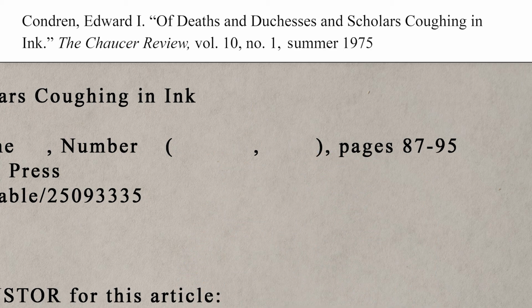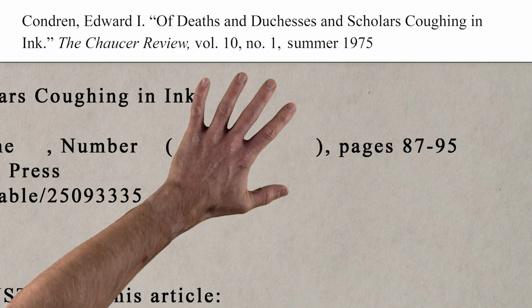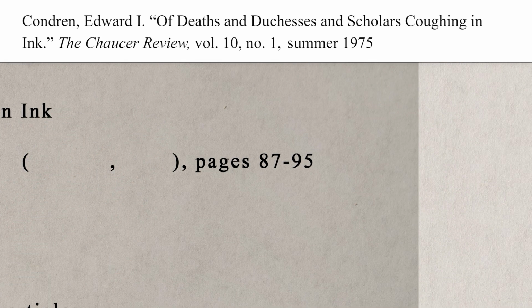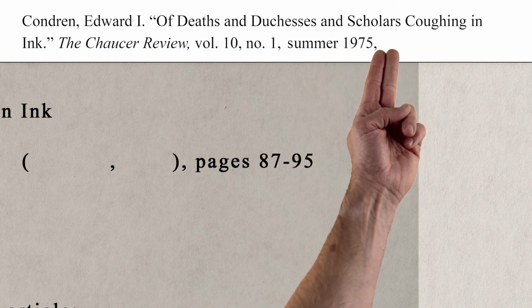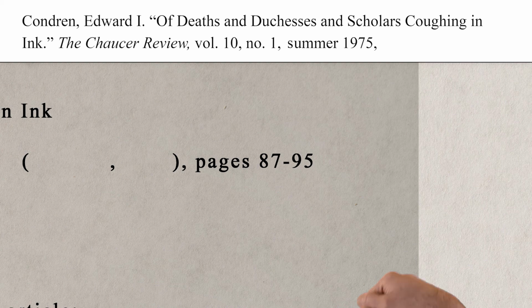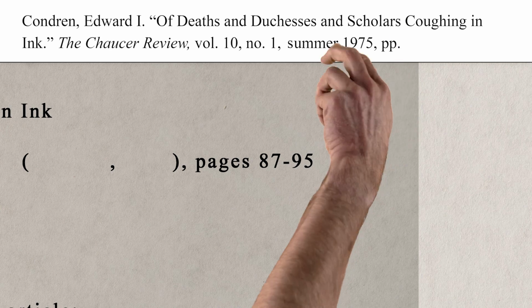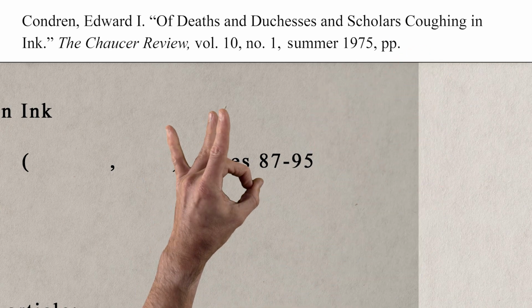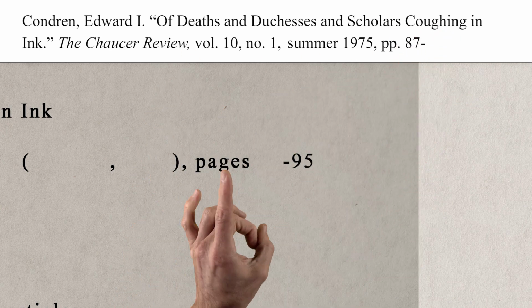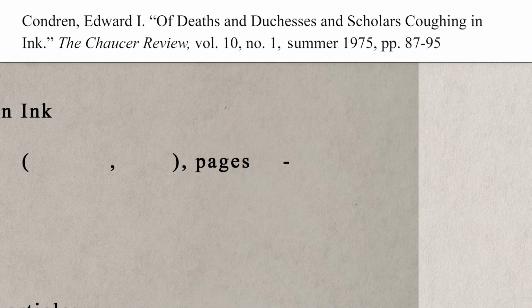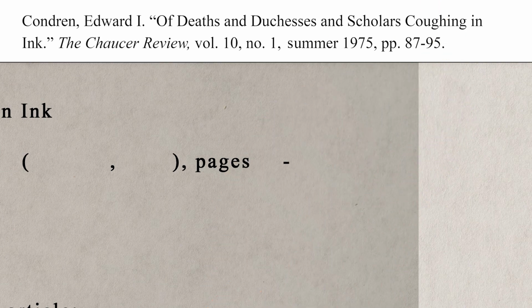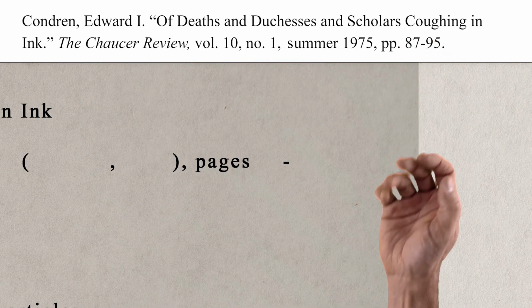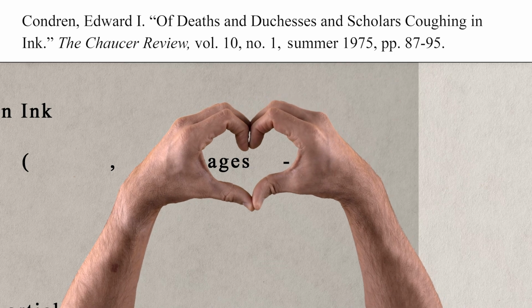And we still aren't finished with this section because we need the page numbers. And what do we do when we aren't finished with the section? Right, another comma, a space, and we indicate page numbers with the abbreviation PP., stands for pages plural if you were curious, and then a period, a space, the starting page, 87, a hyphen, and the ending page, 95, followed by, aha, a period. Finally. Done correctly, your journal information should look like this. Lovely. But we're not done.